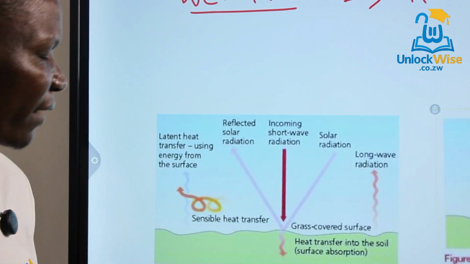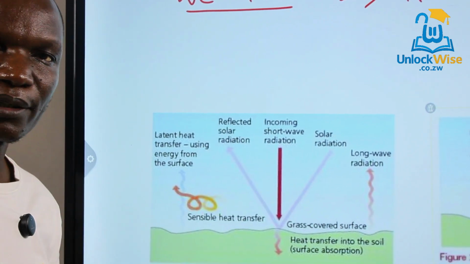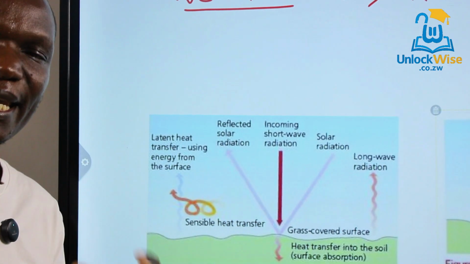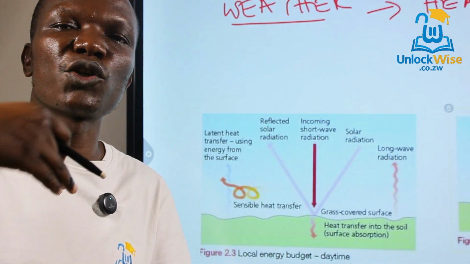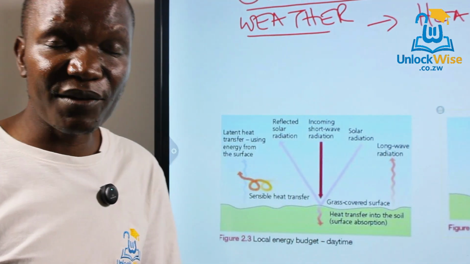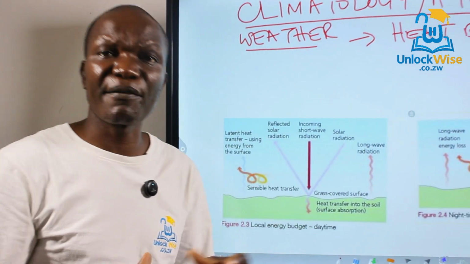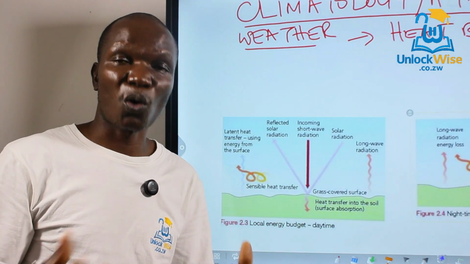You also see that there is what we call reflected solar radiation. This represents energy that is reflected back into the atmosphere and later into space, for example by the ground surface itself, sometimes by vegetation, sometimes by ice or snow.